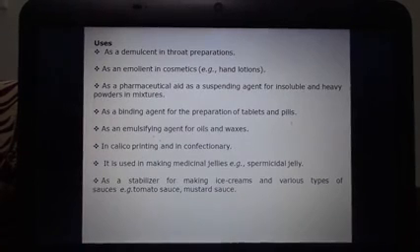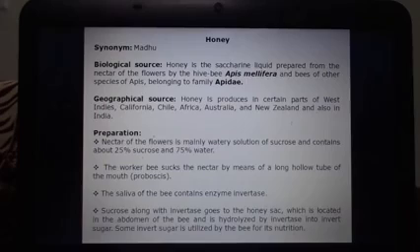Now the uses. It is used as a demulcent in throat preparations, as an emollient in cosmetics, for example hand lotions, and as a pharmaceutical aid, as a suspending agent for insoluble and heavy powders in mixtures, as a binding agent in the preparation of tablets and pills, as an emulsifying agent for oils and waxes, in calico printing and in confectionery. It is used in making medicinal jellies like spermicidal jellies, and as a stabilizer for making ice creams and various types of sauce like tomato sauce and mustard sauce.